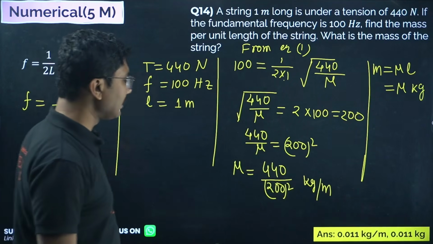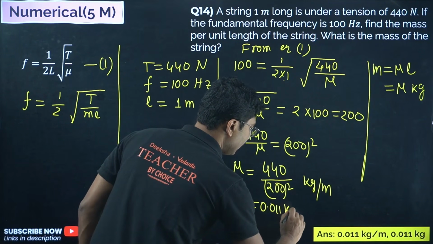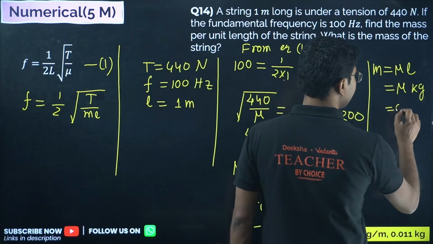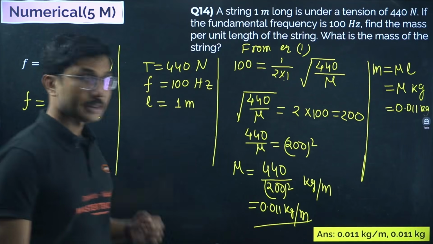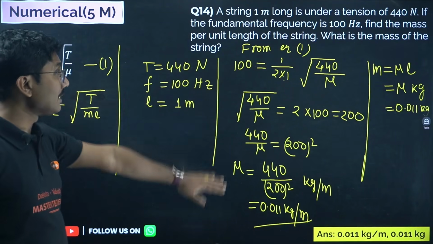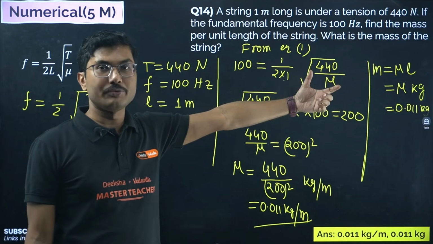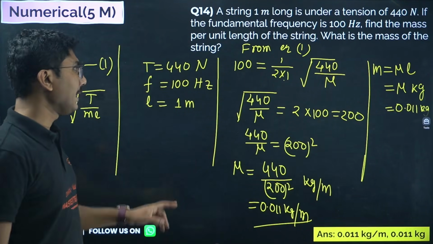If you simplify, you will get 0.011 kg per meter as the mass per unit length, and mass is 0.011 kg. Remember this: because the length is 1 meter only, both values will be the same, but the units will be different. So you have to take care of the unit difference also.